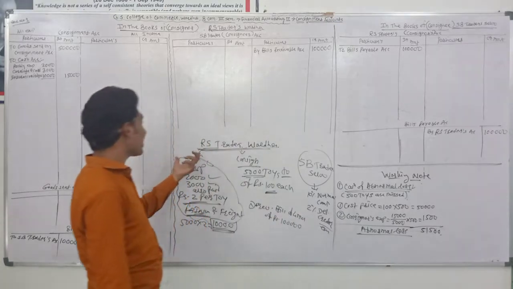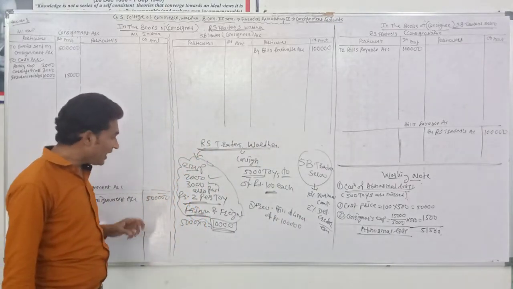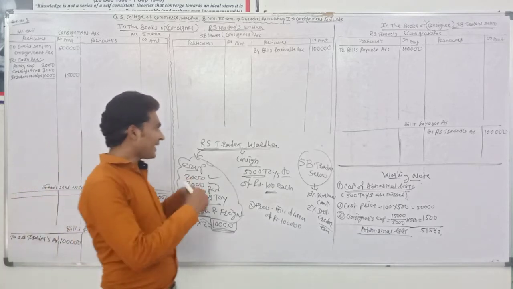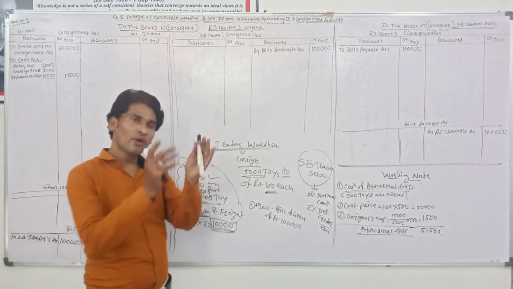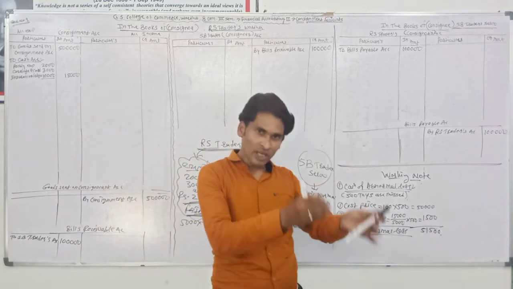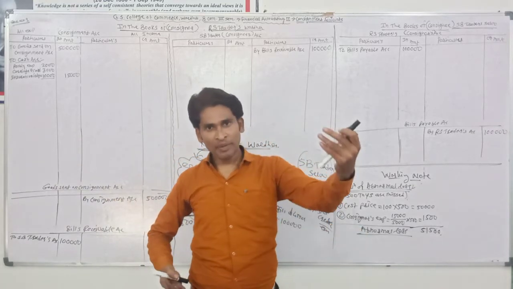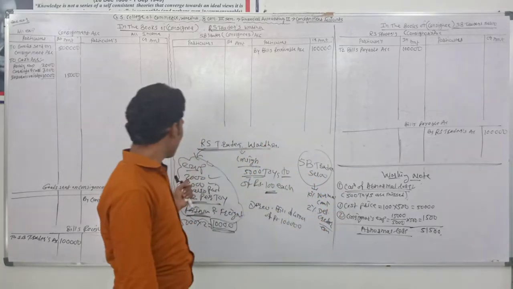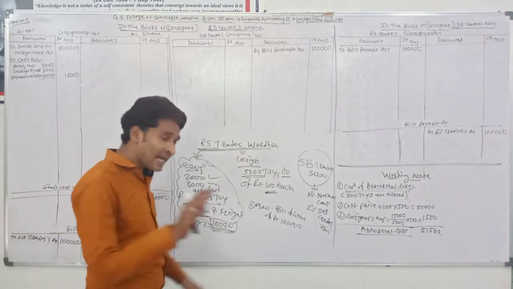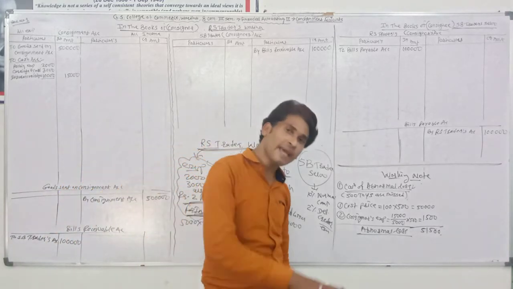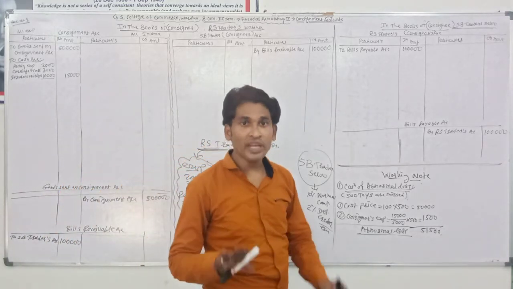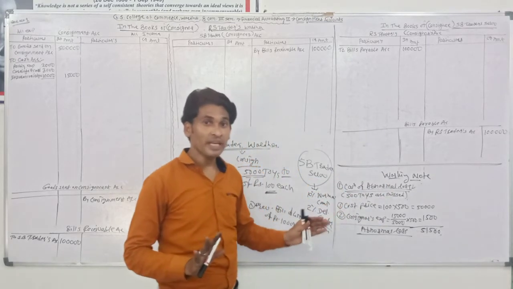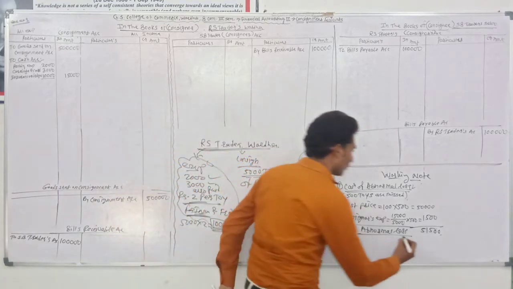But RS Traders already took insurance for these goods. So it claims on the insurance company. When you have insurance, at that time you can make the claim for loss, because this is the role of insurance. So it makes the claim to the insurance company, and the insurance company accepted the claim. But the insurance company accepted a claim of rupees 45,000 only.